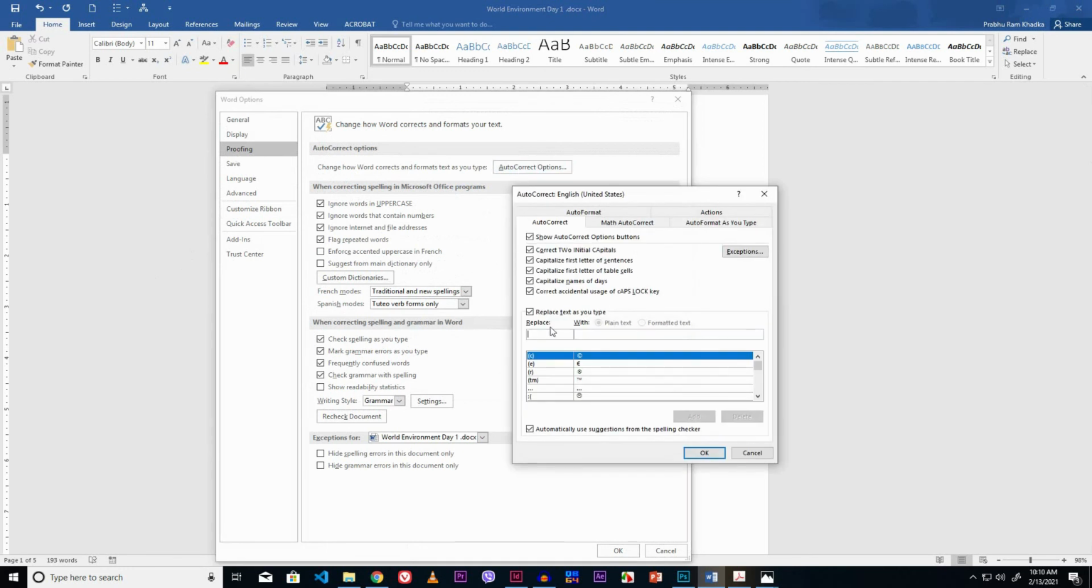Now type the word to replace. Type the complete word. Click the add button. Now type the next word. Type the replaced with word.